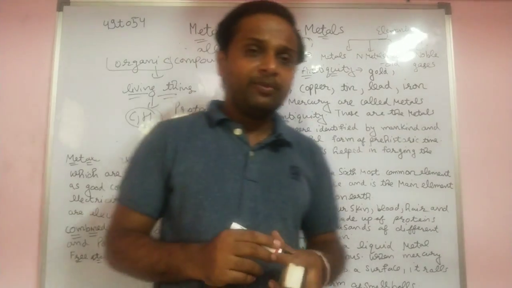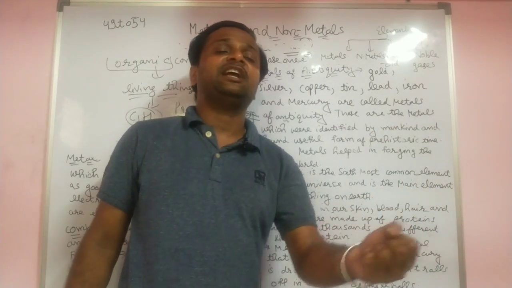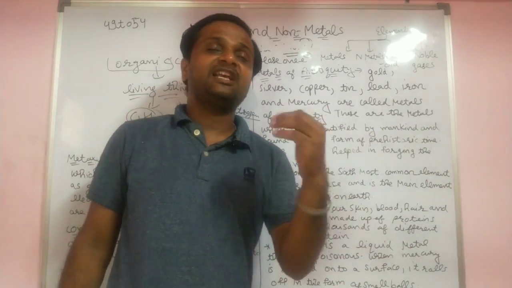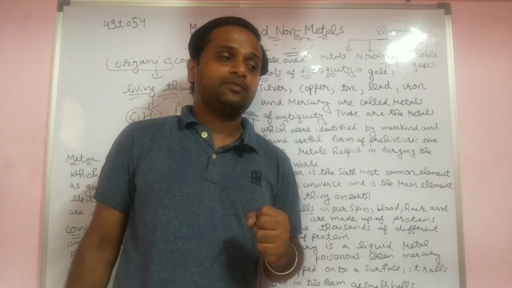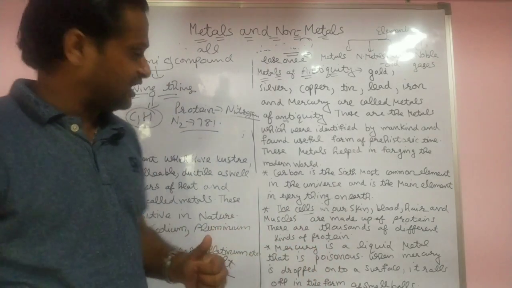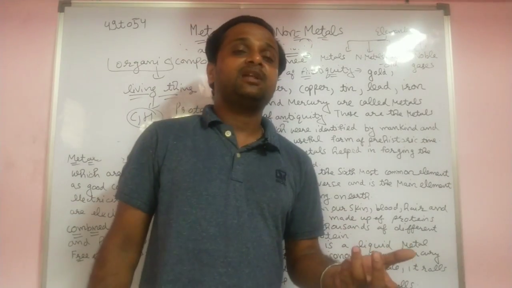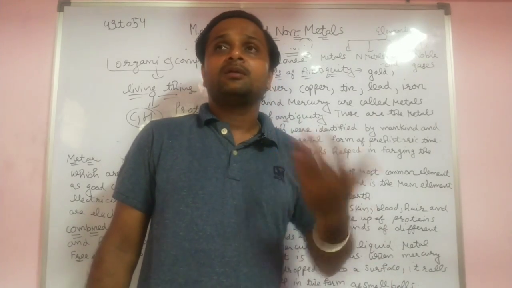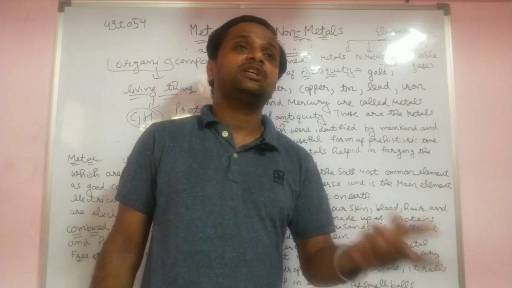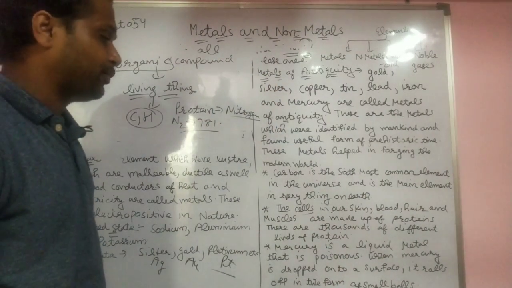Leguminous plants take the nitrogen and convert it into nitrates and nitrites, because they are unable to absorb nitrogen directly. First it is converted into a salt, then the plant absorbs it for growth. Then we eat the plant, our growth is also due to this nitrogen, and our body forms the different types of proteins.